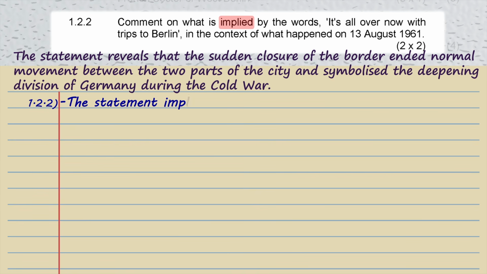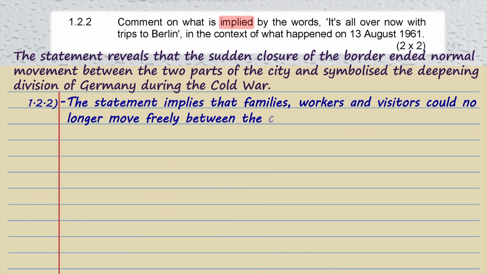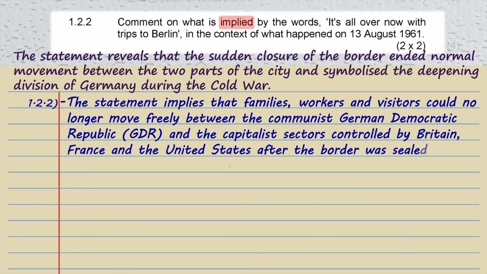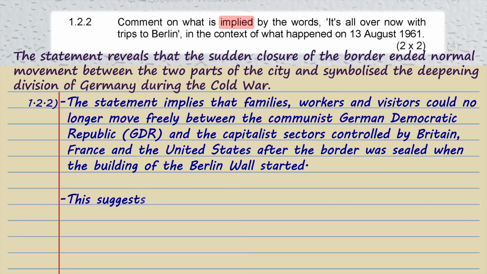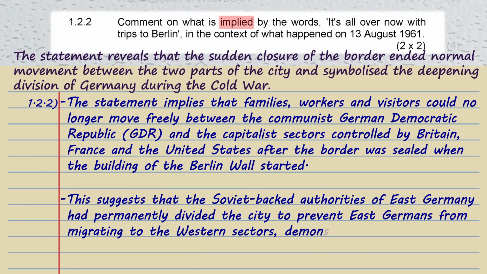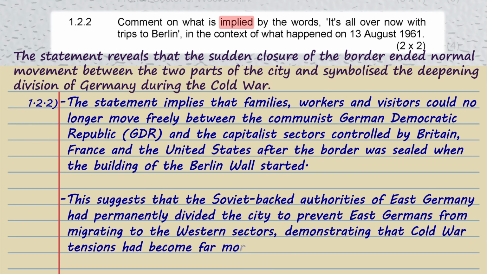So the statement implies that families, workers, and visitors can no longer move freely between the communist German Democratic Republic and the capitalist sectors controlled by Britain, France, and the United States after the border was sealed and construction of the Berlin Wall began. Another way of saying it is that the Soviet-backed authorities had permanently divided the city in order to stop East Germans from escaping to the West, which showed that Cold War tensions had become much worse.